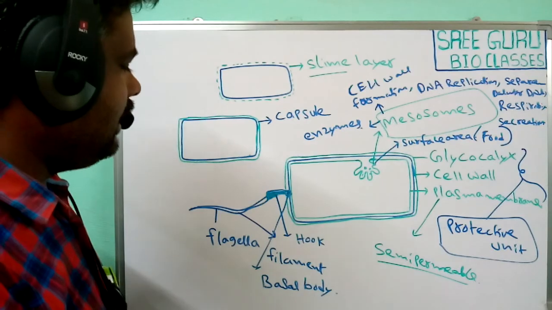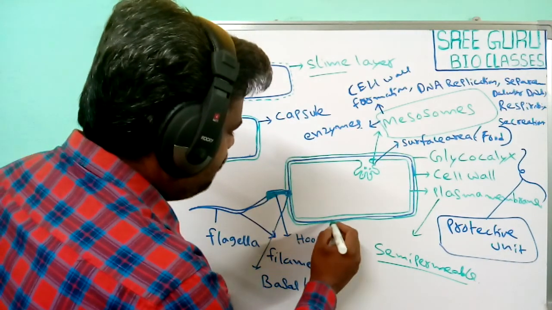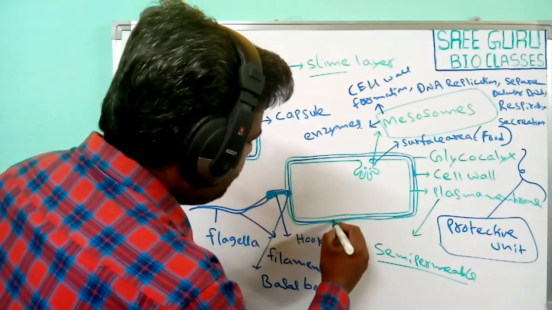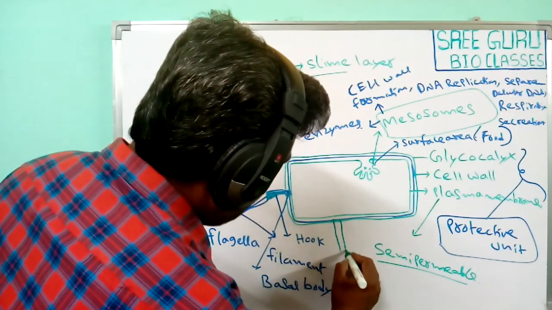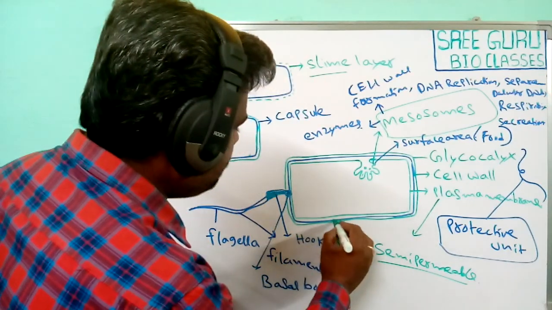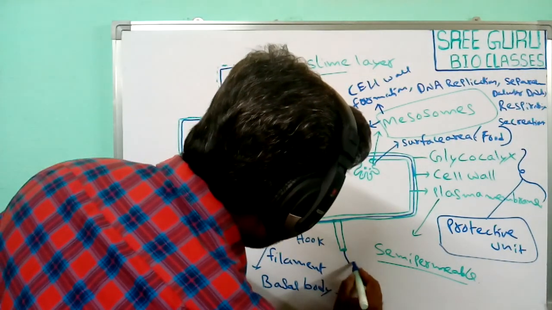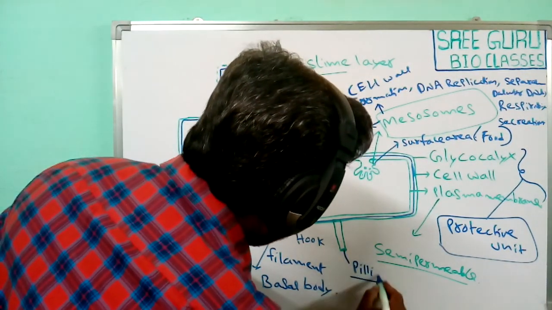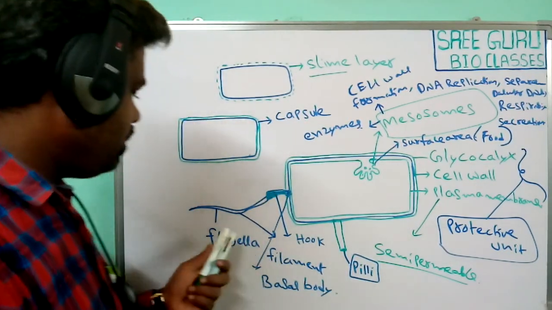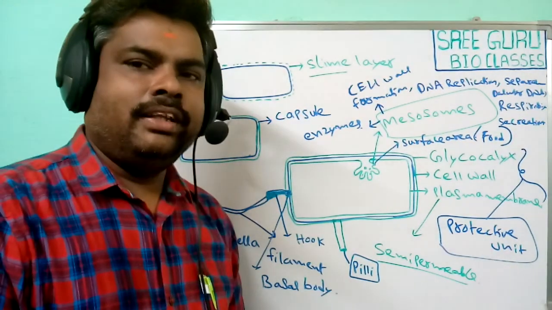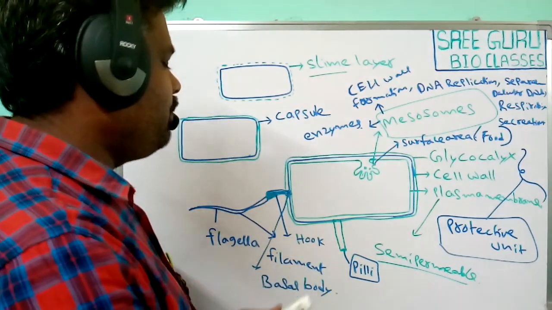In addition to flagella, some other structures are also observed in bacteria. Some long and hard structures come out from the bacteria. This is known as pili. Generally, pili are not involved in the process of motility. They are mainly involved in the reproduction process. So they are involved in reproduction only.